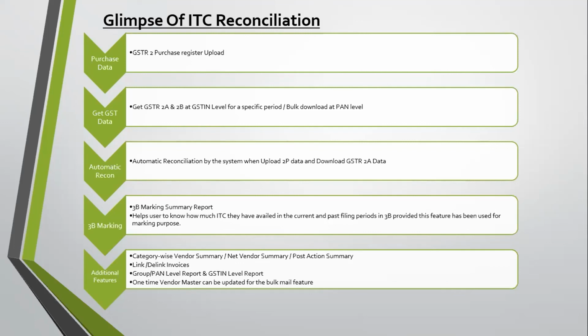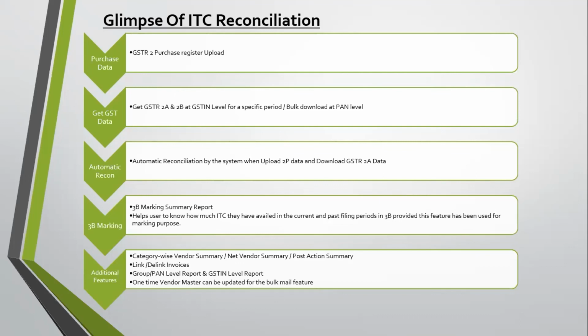So there is no need to go to the GST invoice to start the reconciliation and wait for it. Now all the reconciliation will be done by the system on its own. So this is a smart reconciliation feature we are coming up with.